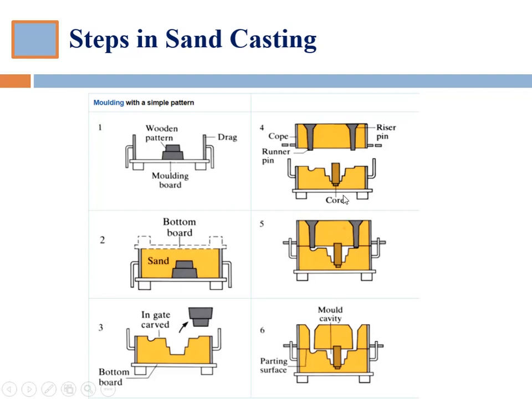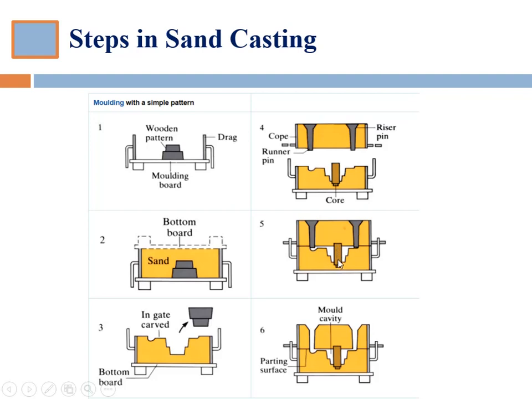By the way, I forgot to talk about this core. The core is the thing which we place in a mold box before pouring the molten metal. This core is also made of the same material as the mold material. Here it is sand. So we place a core. You can imagine that when we have a core over here which is cylindrical in shape, and you pour the molten metal from the pouring basin, the molten metal will take the place of this cavity except the portion of the core.